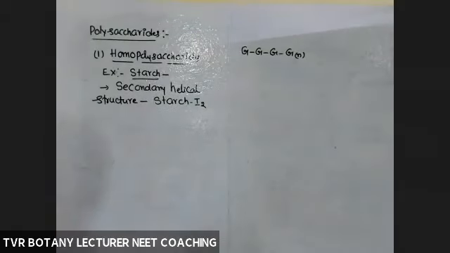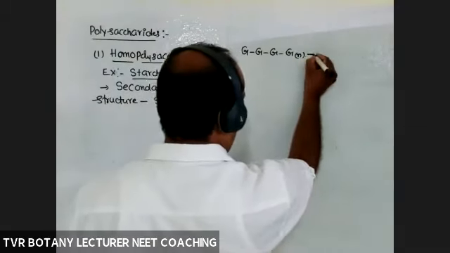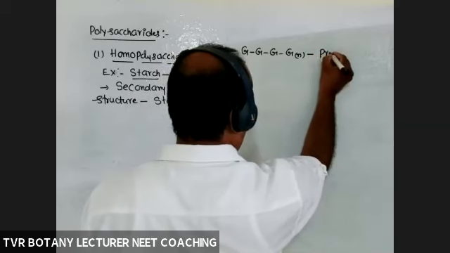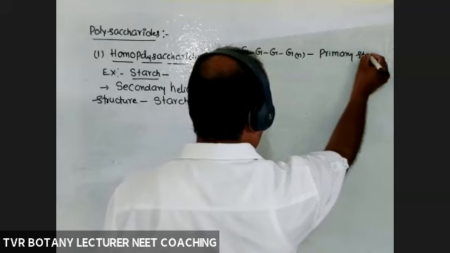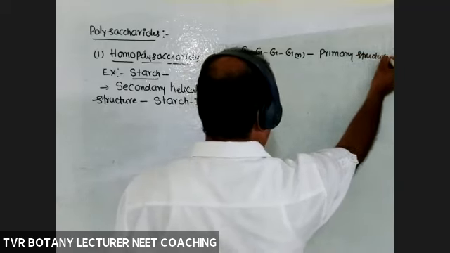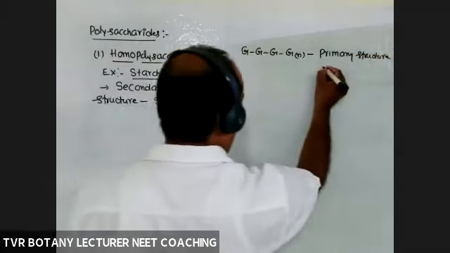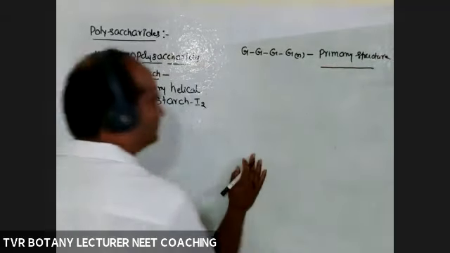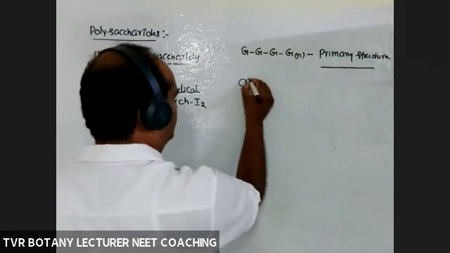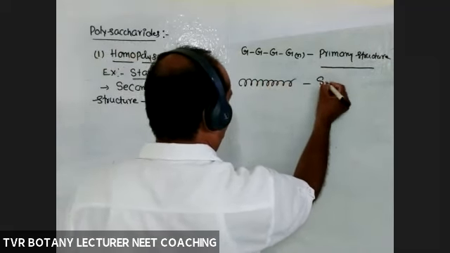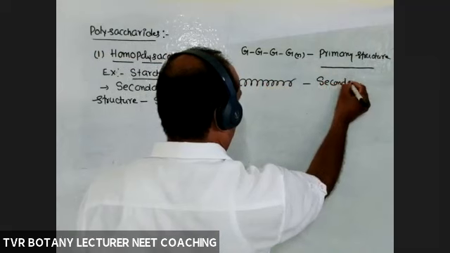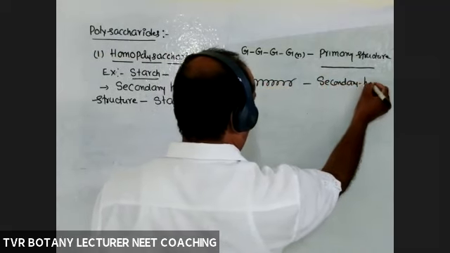So that is a straight one. So this one is primary structure. Simply it looks like this. And what about secondary structure? Spring-like. Secondary structure, that is a helical structure.